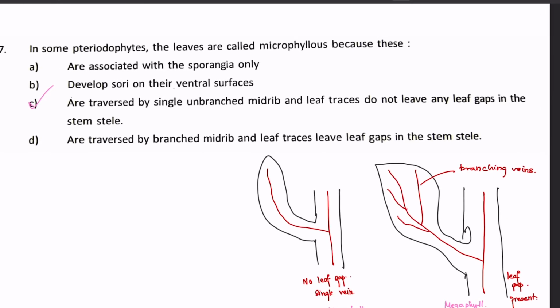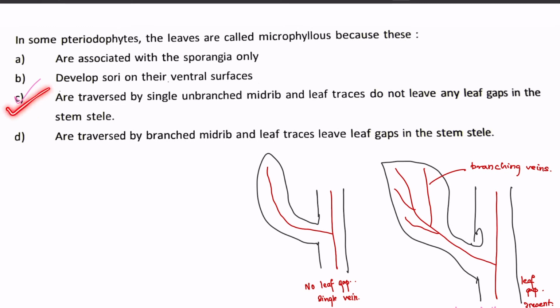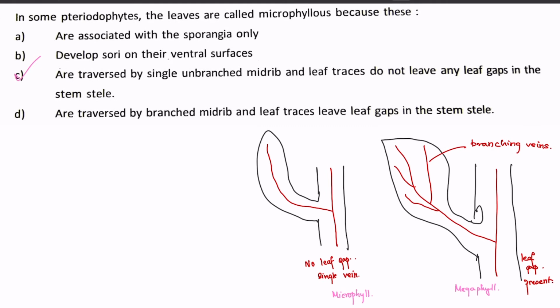Let's see option C. Are traversed by a single unbranched midrib, and leaf traces do not leave any gap in the stem series. This is the correct definition. Basically they are saying that they have an unbranched midrib, and second, they do not have a leaf gap. So this is the exact definition of microphyll. Without going to option D also, we can say that C is correct. Option D says they have a branched midrib, which is a megaphyllous leaf character. Our answer is option C. Next question.